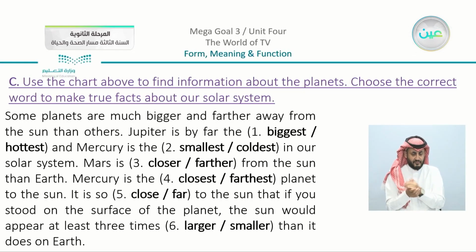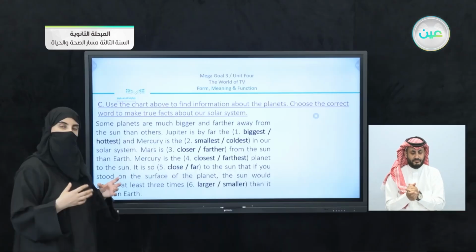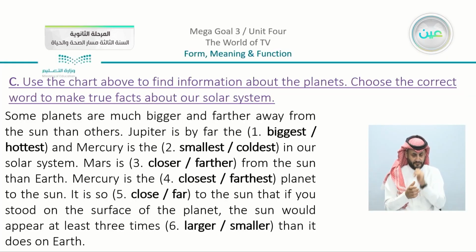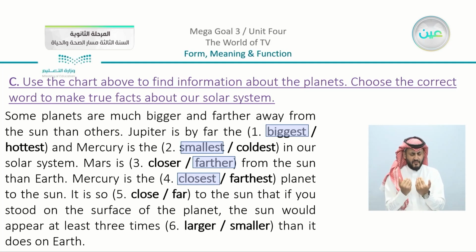So going back to the table that we have in the book, and you can just compare and see the sizes and the distances that are mentioned. You can choose that we have here the biggest, and Mercury is the smallest in our solar system. Mars is, what did you find the answer is? Farther from the sun than Earth. Mercury is the closest planet to the sun.